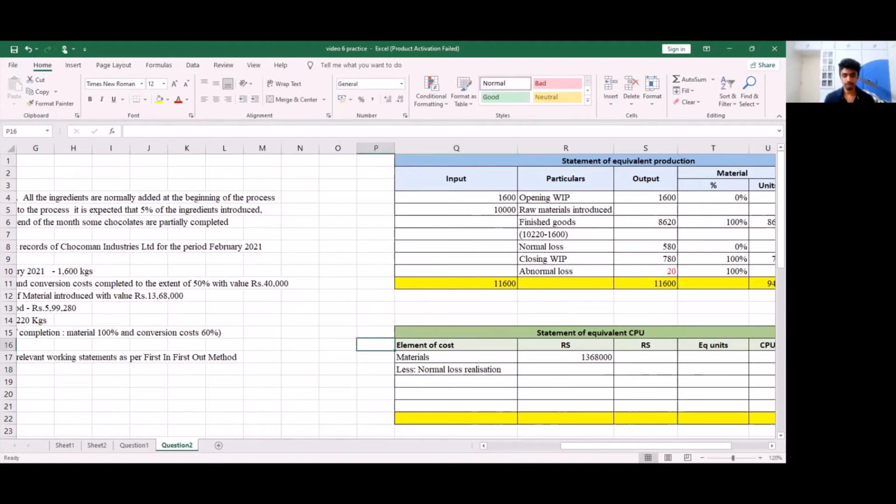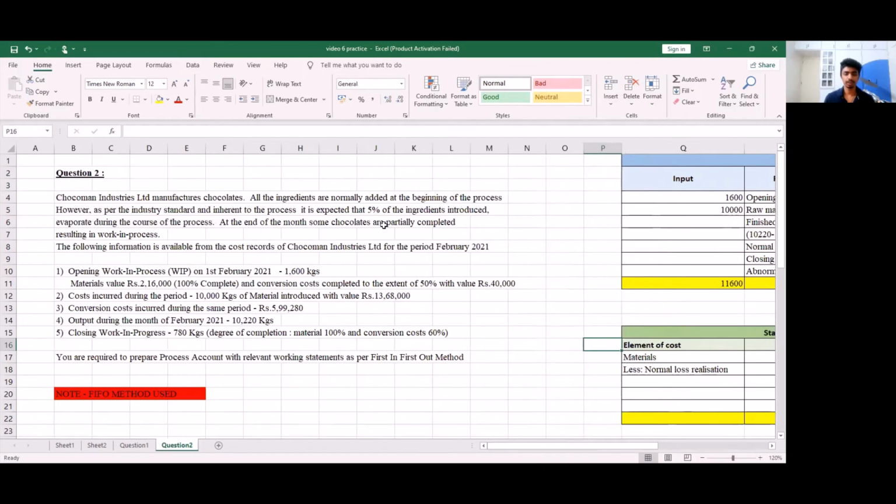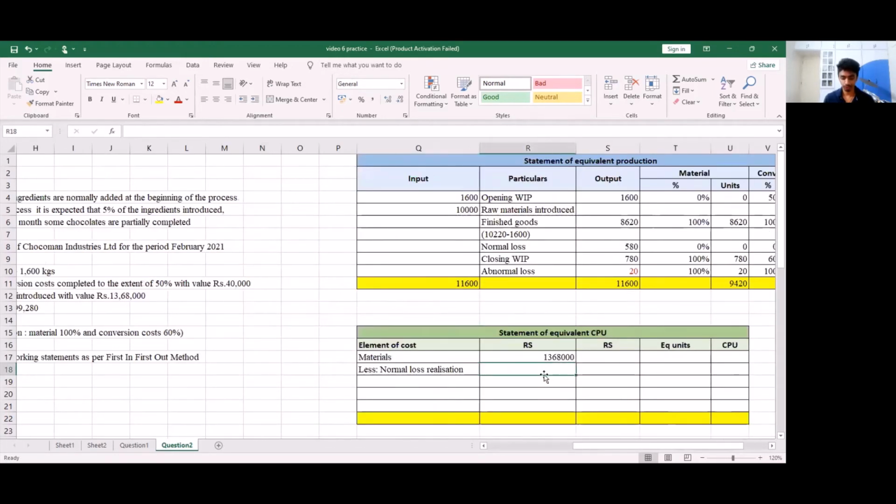And this time, if you look at the question properly, you will notice that 5% of ingredients have evaporated. So on evaporated material or on evaporated units, you will not receive any realization. Simple reason, if you consider the case of clothing and you have extra cloth bits, you can sell these extra cloth bits and realize some amount of value. But as in for evaporated goods, you get no money or no realization. So our normal loss realization is going to be 0 over here.